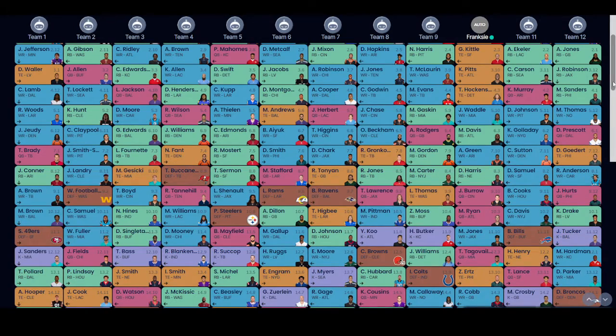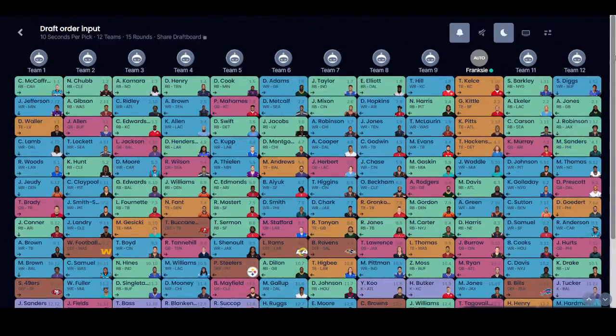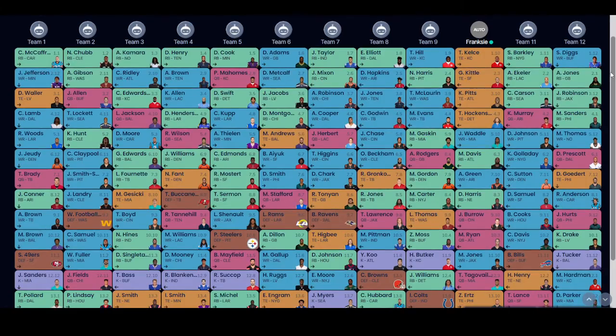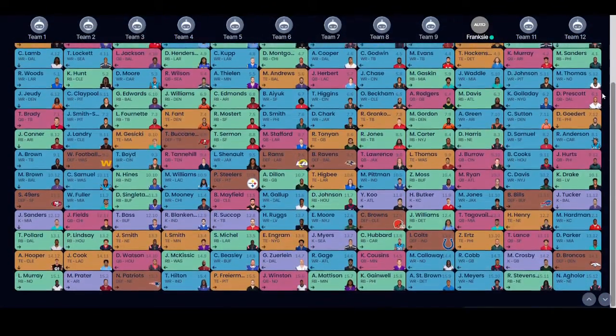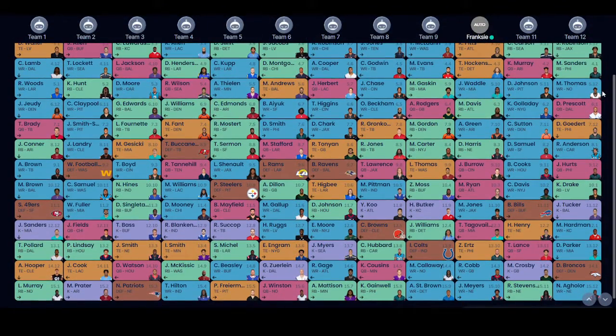So there we have it. No kicker and no D. But obviously at tight end I'm winning: Kelce, Kittle, Pitts, Hockenson, and Ertz. Only 2 running backs in Davis and Harris, so I'd have to pick one up on waivers during the season. But I'd be happy with those 2 as my starting 2.